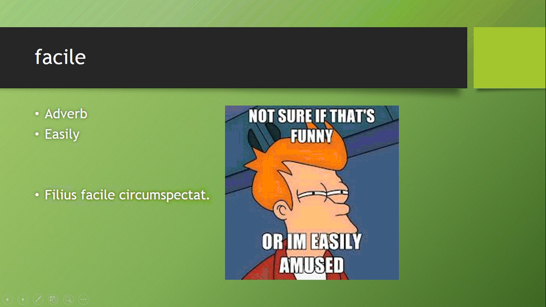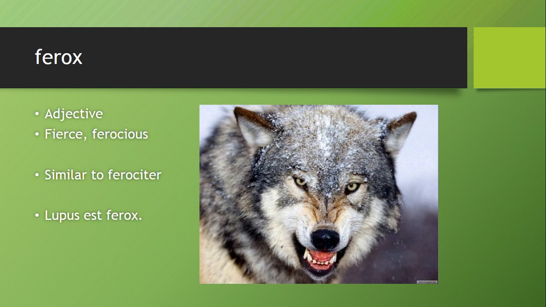Our next word is facile, an adverb that means easily. So filius facile circumspectat. The son is easily looking around. Ferox is an adjective that means fierce or ferocious. We've seen fiercely before, ferociter, and they're related to each other, but this is the one that will describe nouns. So here we can say lupus est ferox, the wolf is fierce.